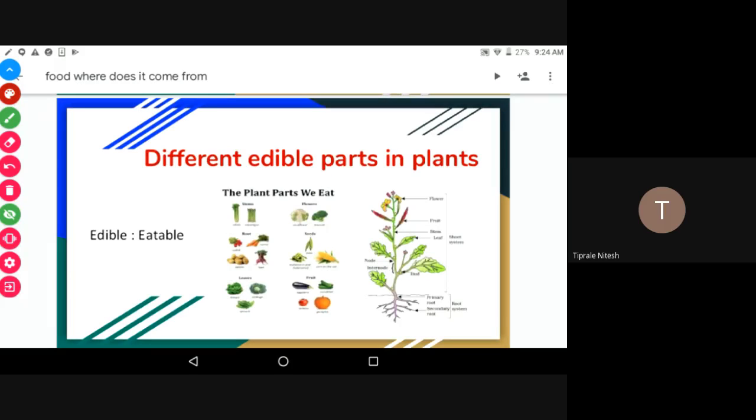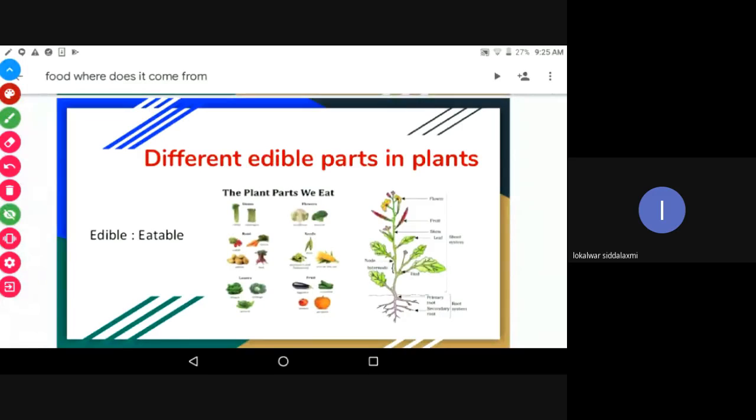See here, every part of the plant we can make as a food. Take a flower. We are eating flowers as food. Can anybody say examples? Cauliflower, yes, very good. Cauliflower, broccoli. These are the vegetables we are eating as food items.